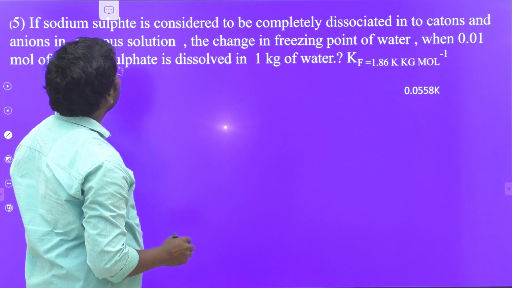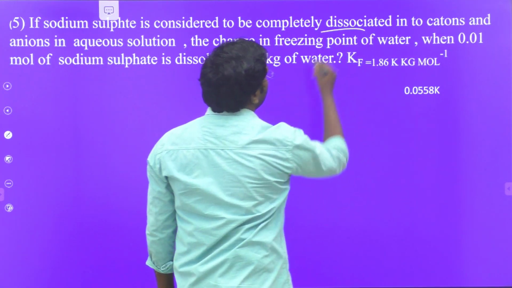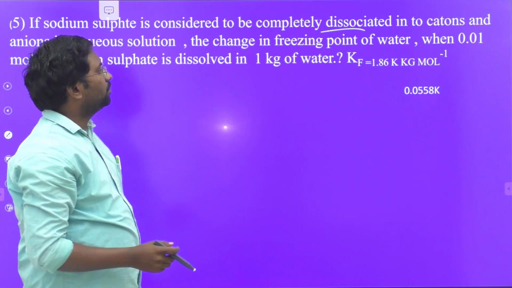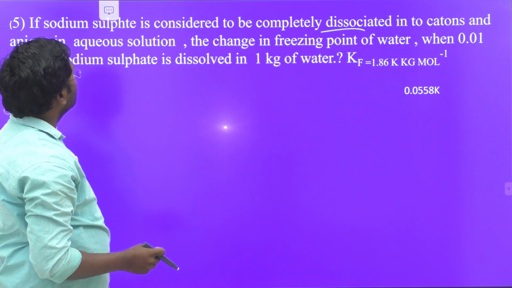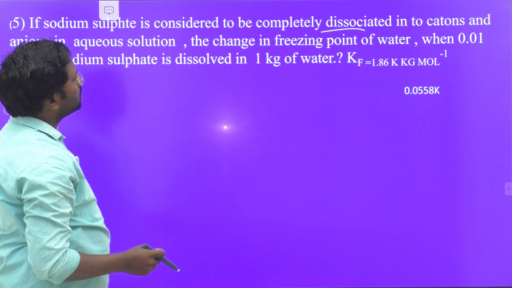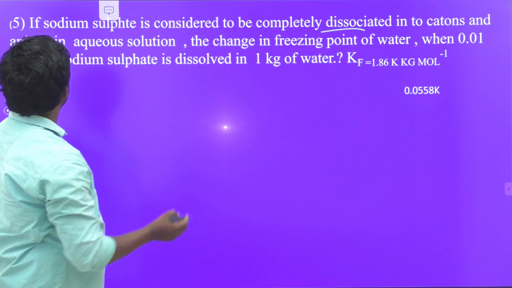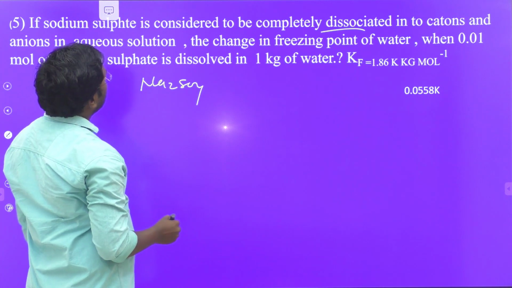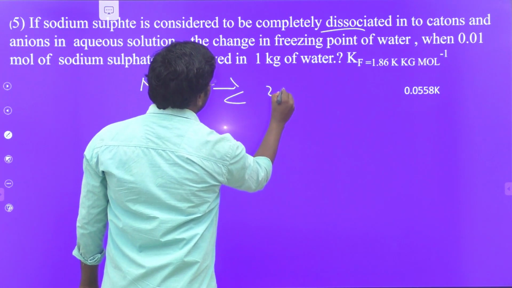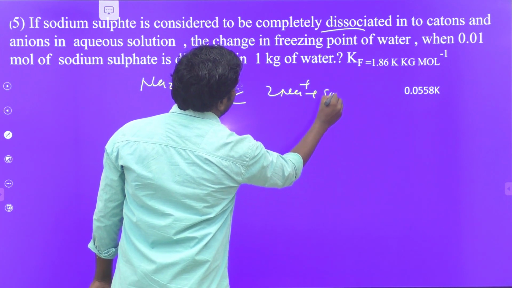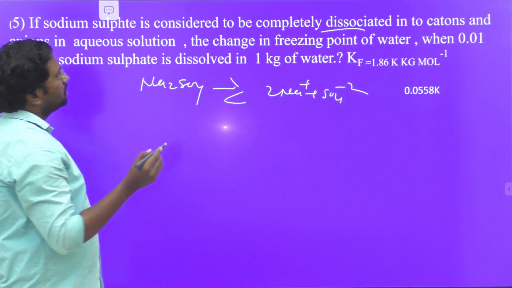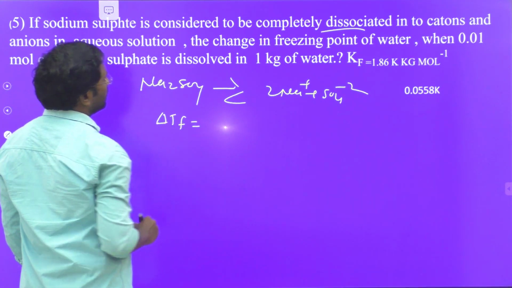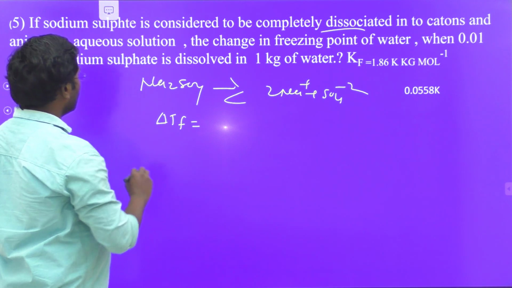And next one: if sodium sulfate is considered to be completely dissociated into cations and anions in aqueous solution, what is the change in the freezing point of water when 0.01 mole of sodium sulfate is dissolved in 1 kg of water? Kf is given. Sodium sulfate, Na2SO4, completely dissociates into ions, giving 2Na+ ions and SO4 2- ion. So we have to calculate the change in freezing point, delta Tf, for 0.01 mole.